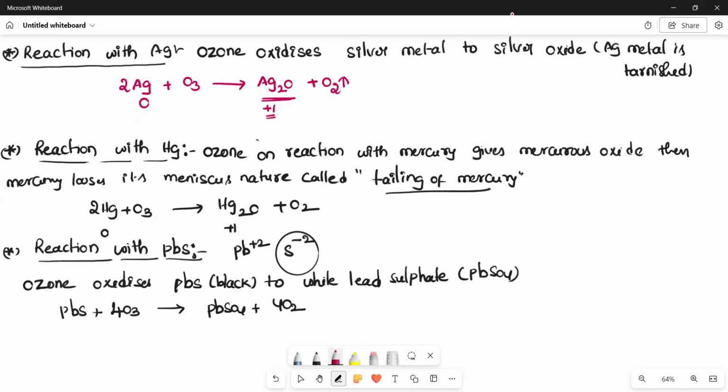So these are the various important reactions of the ozone. Why it is acting as a strong oxidizing agent? అది పాయింట్ అమ్మా. ఎందుకు ఓజోన్ స్ట్రాంగ్ ఆక్సిడైజింగ్ ఏజెంట్ గా యాక్ట్ చేస్తుంది? Because O3 is unstable and formation of O3 itself is an endothermic reaction. So which is unstable all along. So it wants to revert back to oxygen.